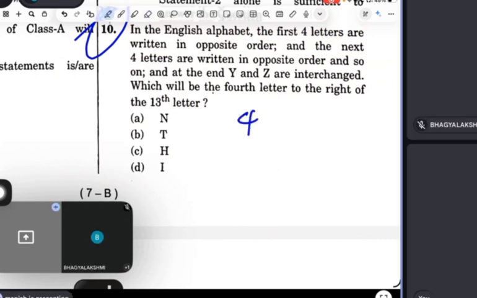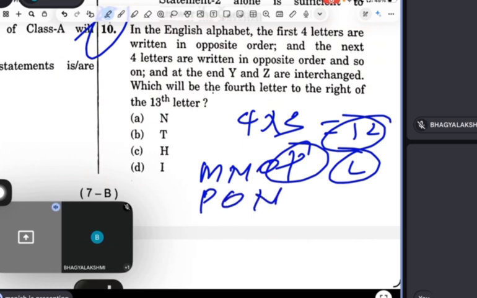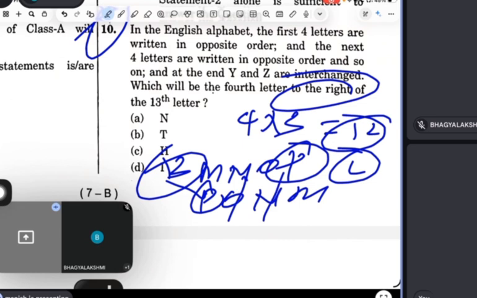So guys, you make three groups, so 12 is L actually. Now this line will start with M, N, O, P, and you have to reverse it, so P, O, N, M. And this is the 13th letter. Now the fourth letter to the right: 1, 2, 3, 4, the letter will be T. Yes, this is what the question is saying, guys. Be smart, guys. Don't write a bigger program.